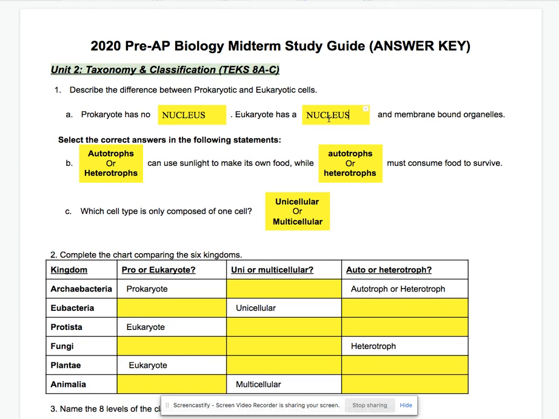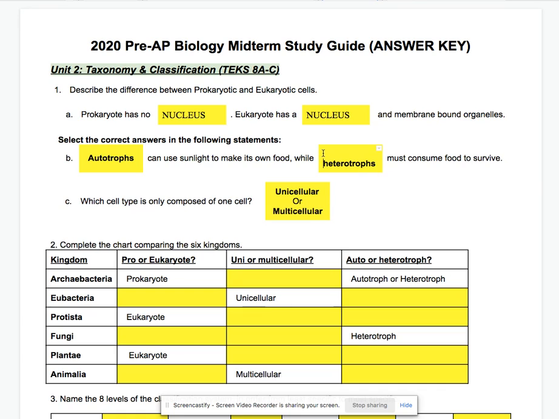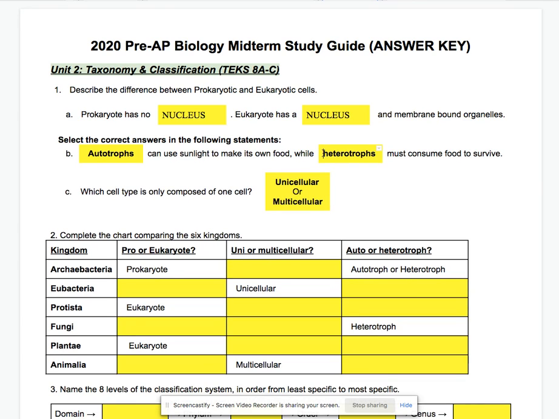Number 2 says to select the correct answers in the following statements. Something can use sunlight to make its own food. Well, that's autotrophs. Autotrophs can use sunlight to make their own food. While something must consume food to survive. Well, that's heterotrophs. Plants are autotrophs, and again, they can use sunlight to make their own food. Heterotrophs are like us, humans, or other animals. They need to eat to survive.